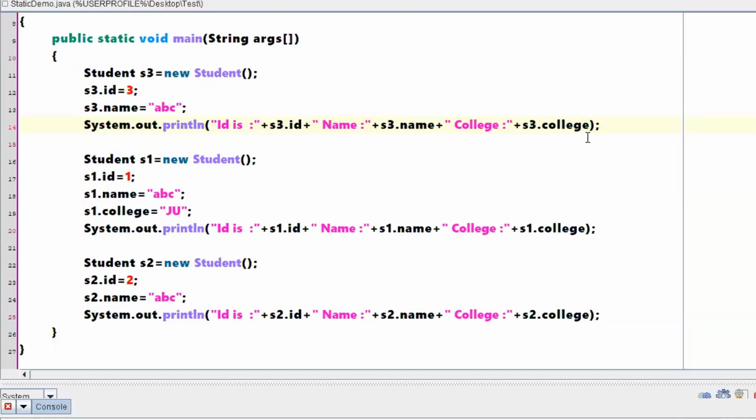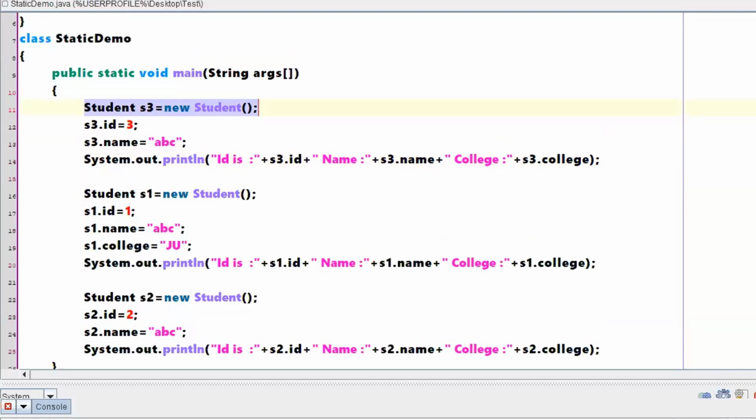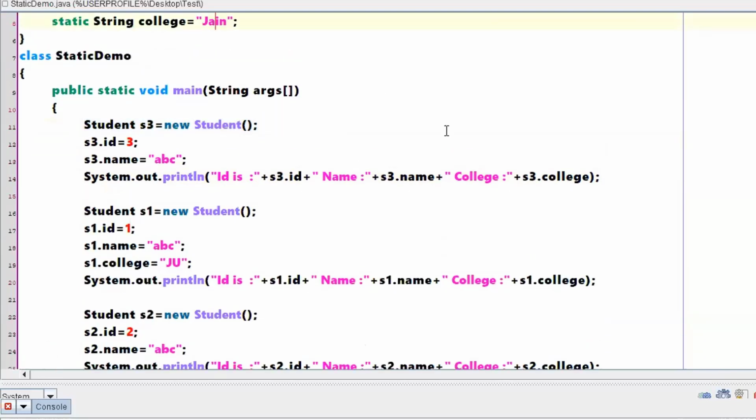S2 is also printing JU because of how a program starts executing from the main method. In the main method, the first instruction you wrote created the S3 object. When you created the S3 object, did you change the value of college? You didn't. So whatever was defined before, that is Jain, has been displayed here. This is with respect to S3.